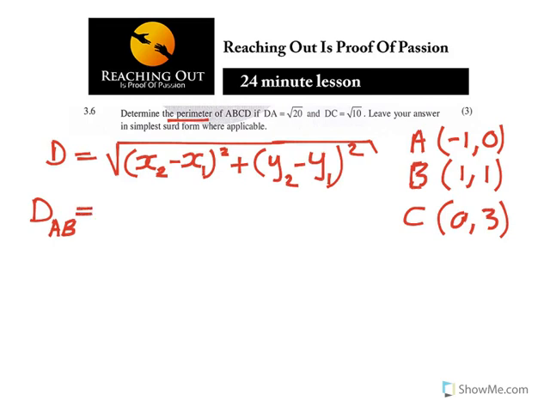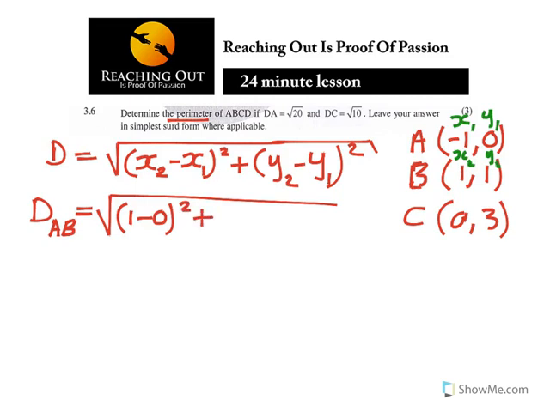When you are writing the first one, this can be my x1, y1 and this will be my x2, y2. So the distance is the square root of (1 minus 0) squared plus y2, 1. Just a moment there. I think I'm mixing the numbers. Let me correct that.